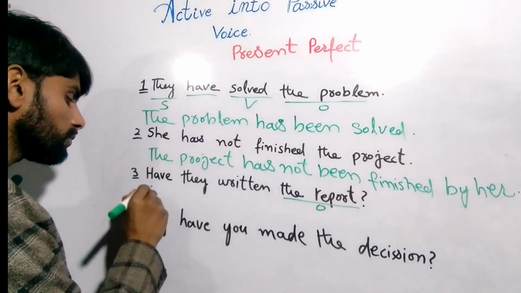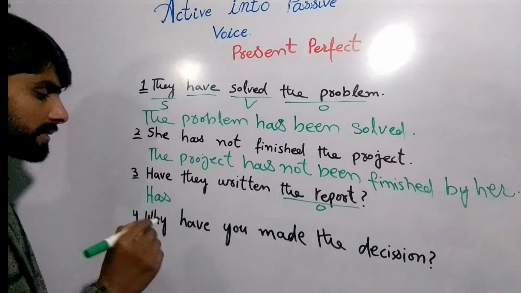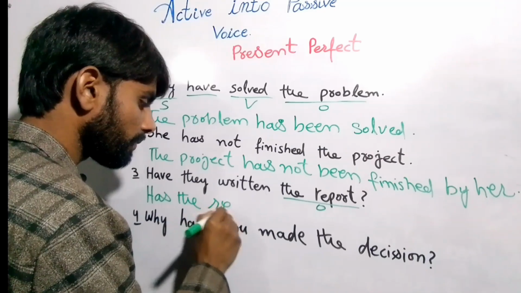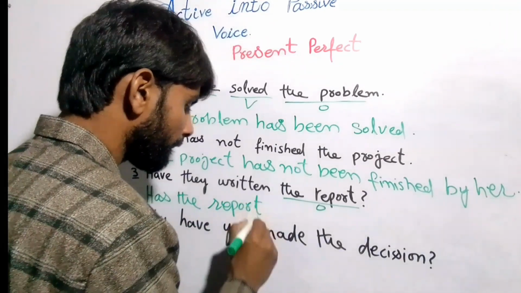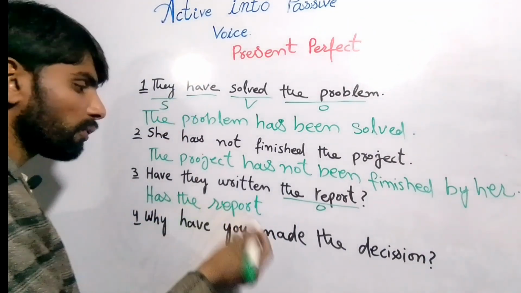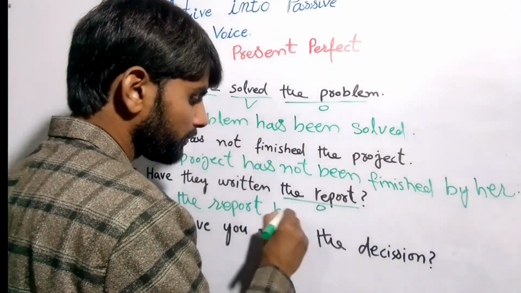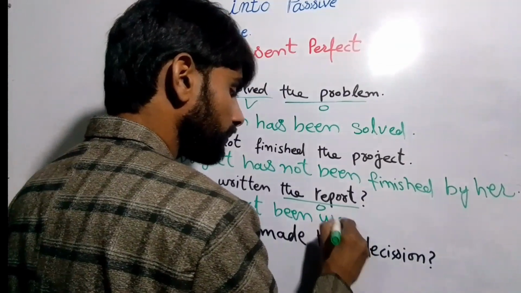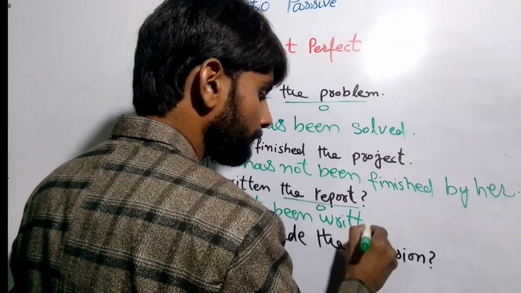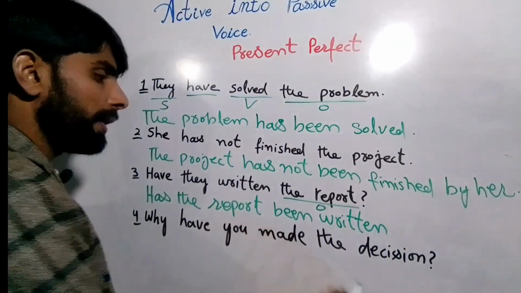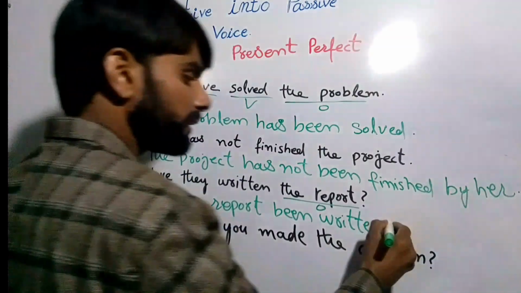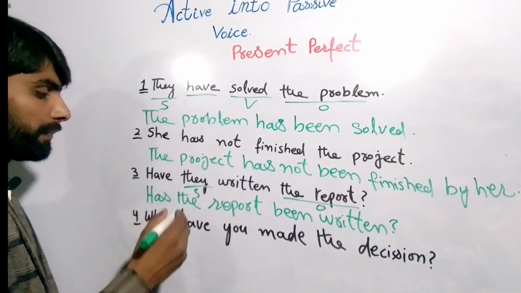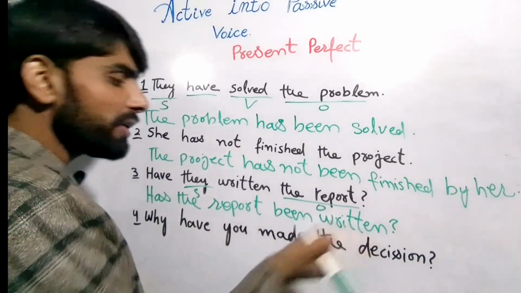For the singular we'll use has the report been, and after that the verb written, right? And after the question mark we don't need to write the subject, they. Has the report been written, right?